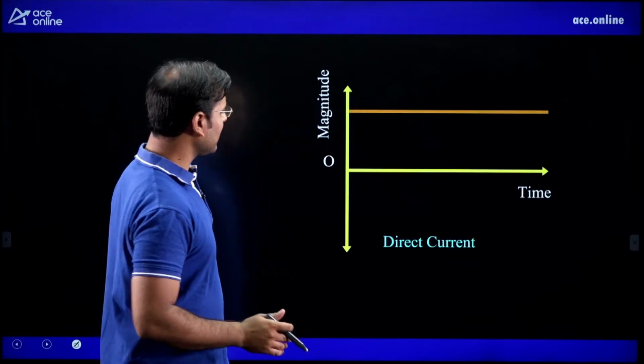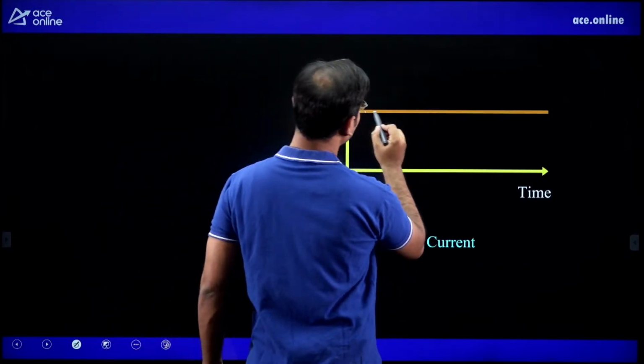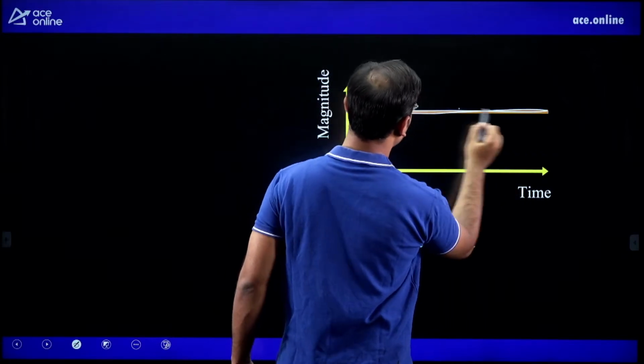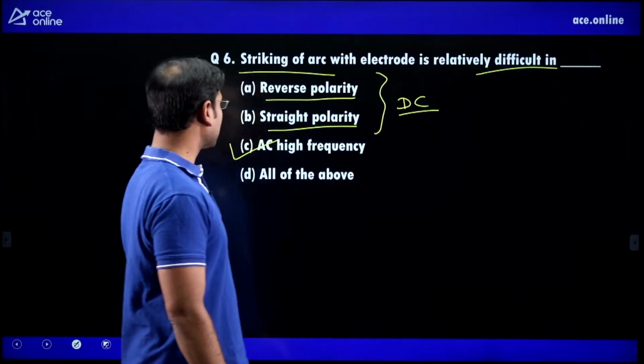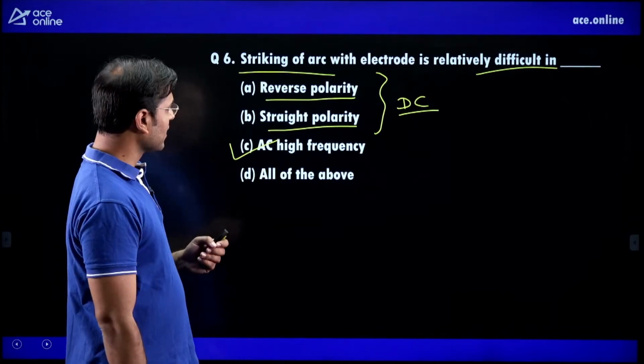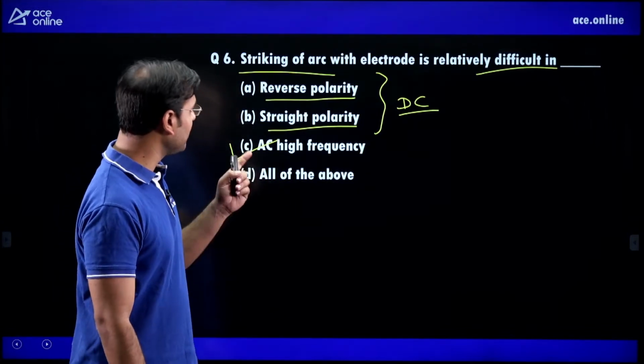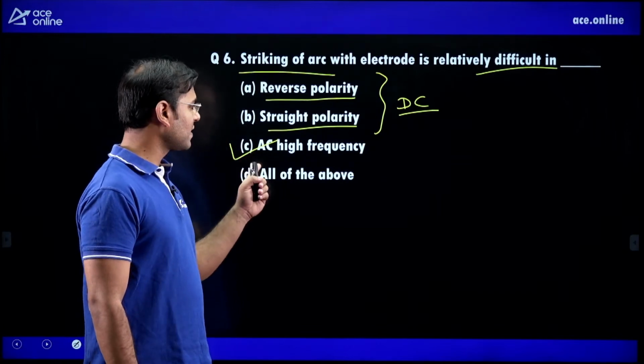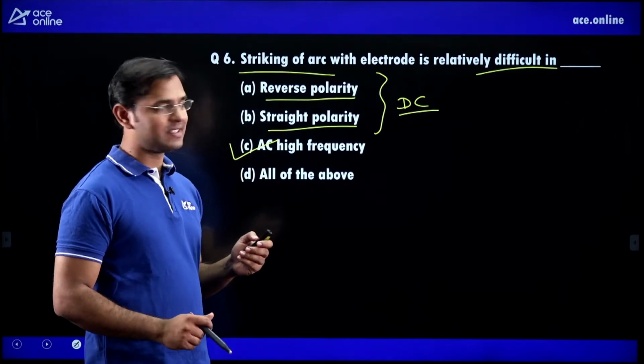But in direct current you can see that the current has some value continuously, so the current will be there and the spark will be there. And the correct answer is: striking of arc, means development of arc with electrode, is relatively difficult in alternating current high frequency, ACHF.